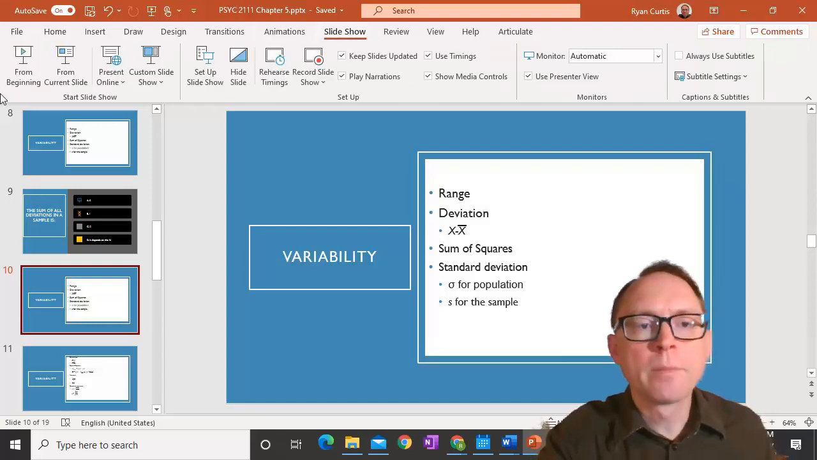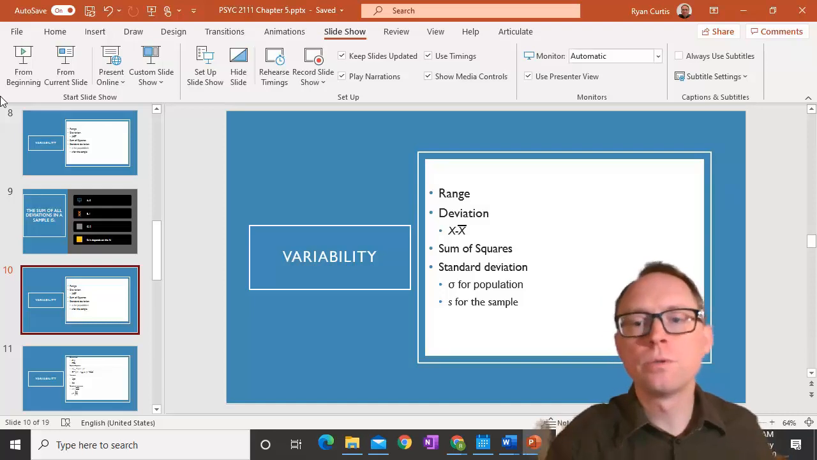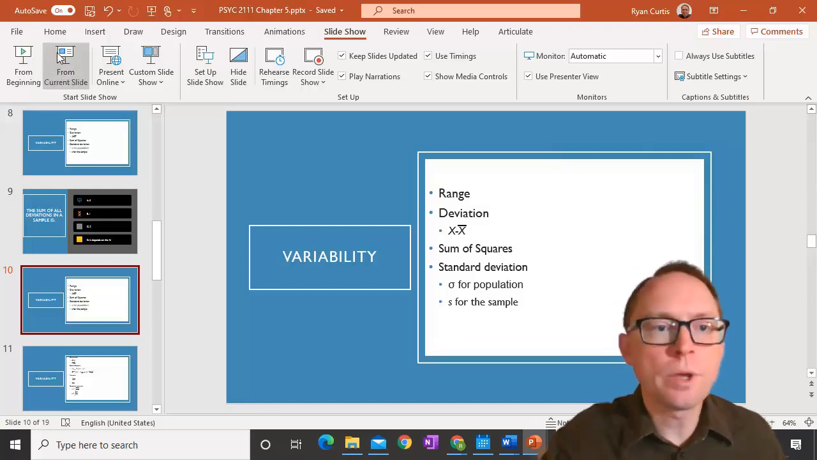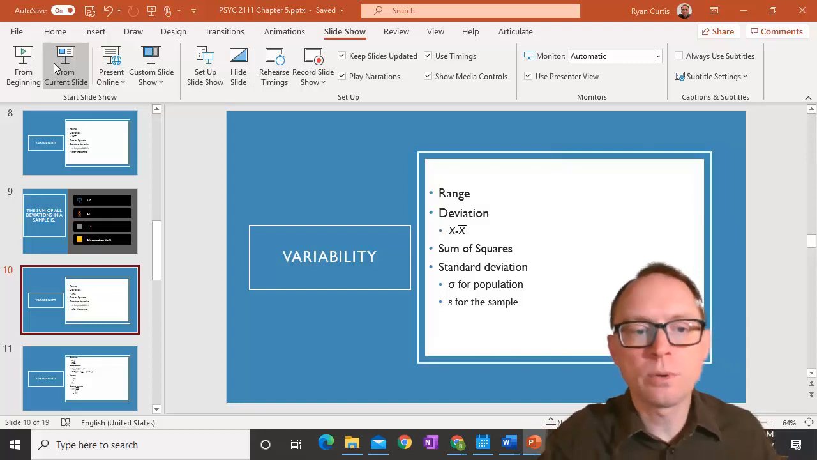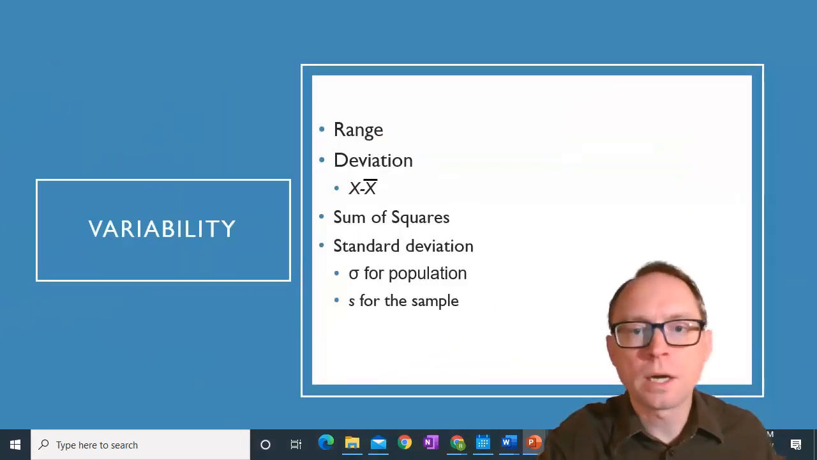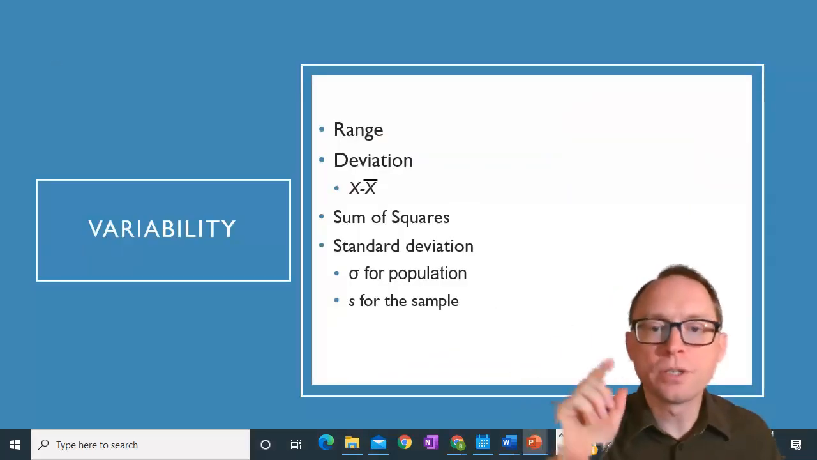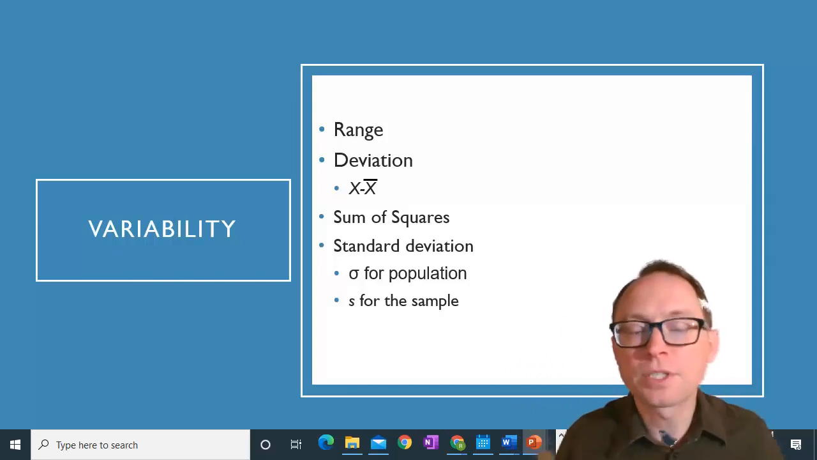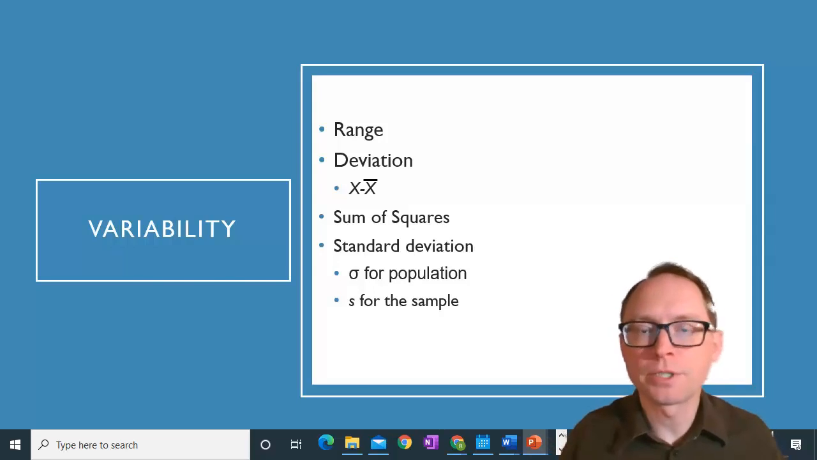Welcome back, everybody. We are going to continue with Chapter 5. So this is Chapter 5, Part 2. We're talking about variability. And specifically, we were up to this point last time. We talked about range, deviation. We got to the sum of squares. Now, today we're going to talk about the standard deviation. But to get to that, we need to do a couple of steps. And we'll get to that in just a minute. Let's do a review question first and then remind us of where we are.